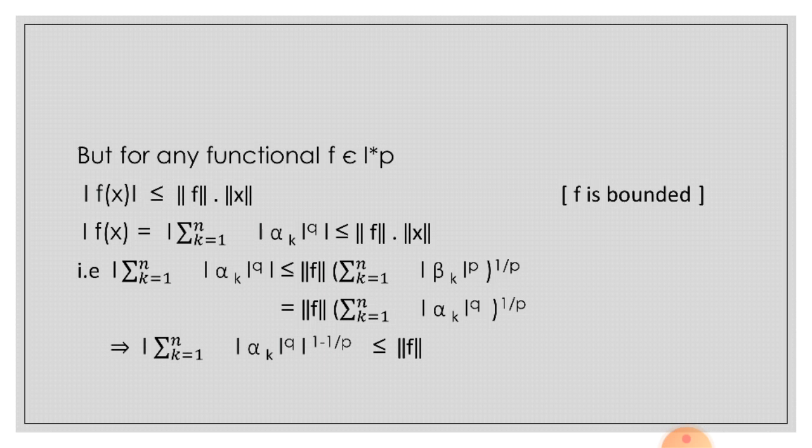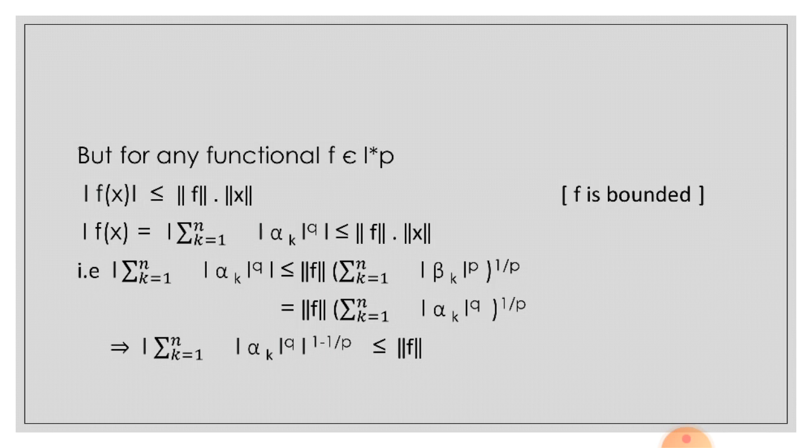So summation k is equal to 1 to n mod of alpha k raised to the power q is less than or equal to norm of f into summation k is equal to 1 to n mod of beta k raised to the power p whole raised to the power 1 by p, which is equal to norm of f into summation k is equal to 1 to n mod of alpha k raised to the power q whole raised to the power 1 by p.